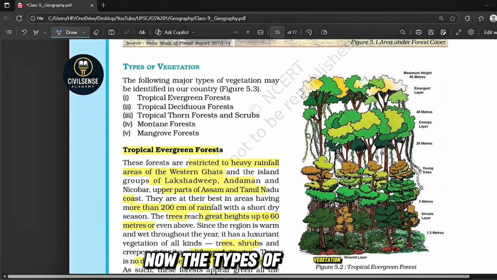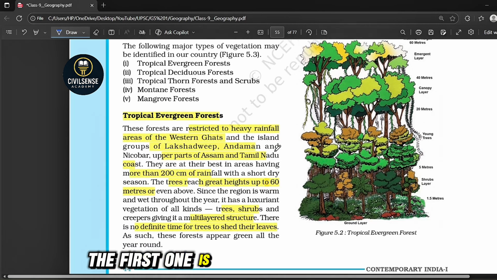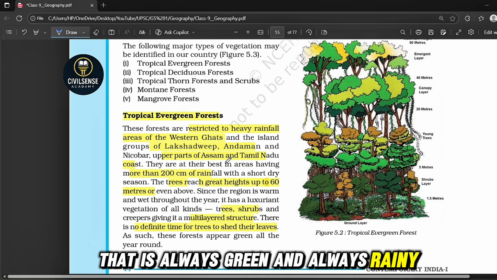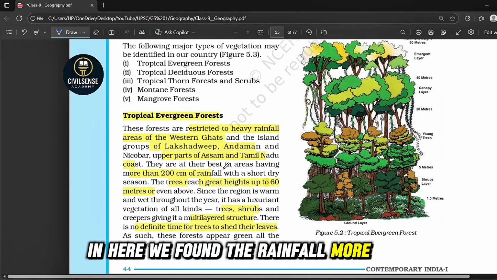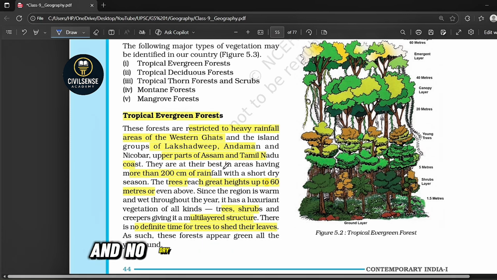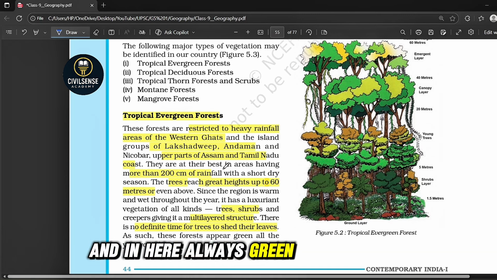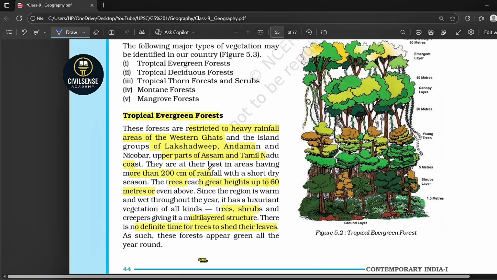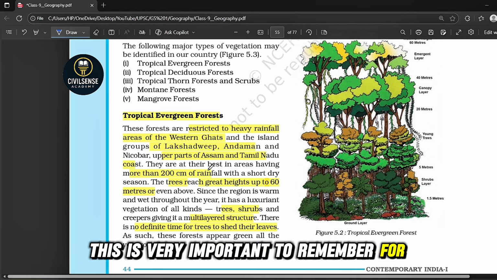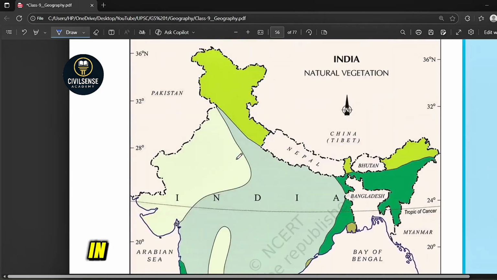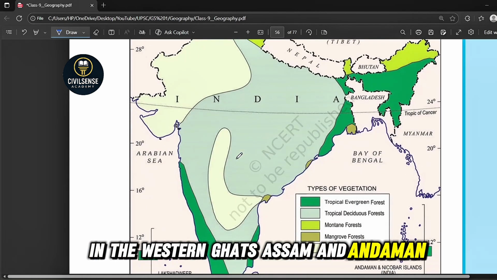Now, the types of vegetation. The first one is tropical evergreen forest. Think of Kerala and Andaman, always green and always rainy. Here we find rainfall of more than 200 centimeters, no dry season, and trees up to 60 meters. They are always green and leaves don't fall together, meaning trees do not shed their leaves all at once. This is very important to remember for UPSC prelims. These are found in the Western Ghats, Assam and Andaman and Nicobar.